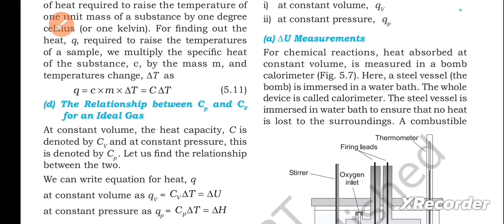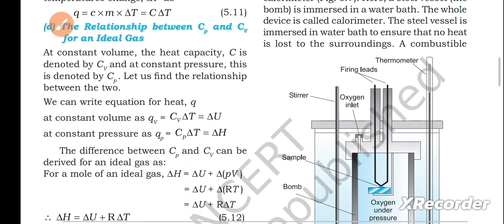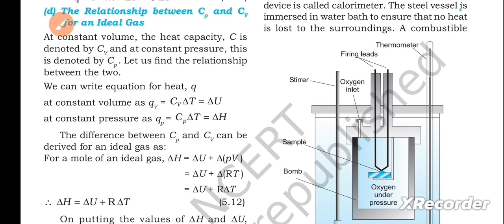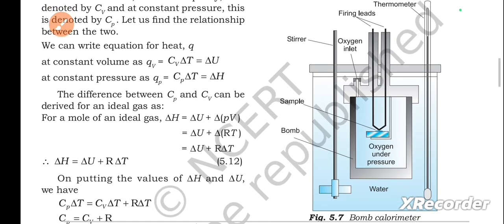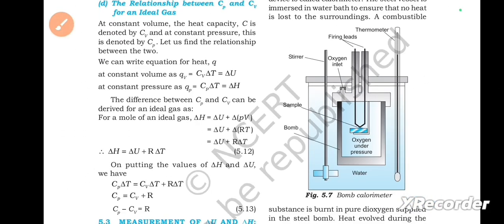Next is delta U measurements. For chemical reactions, heat absorbed at constant volume is measured in a bomb calorimeter, figure 5.7. These figures I will be providing at the end of this audiobook, you can check it out. Here, a steel vessel, the bomb, is immersed in a water bath. The whole device is called calorimeter. The steel vessel is immersed in water bath to ensure that no heat is lost to the surroundings. So this is the figure.